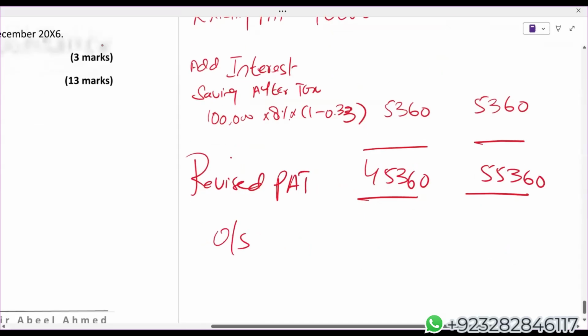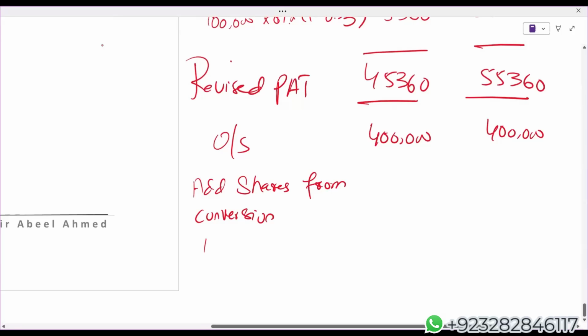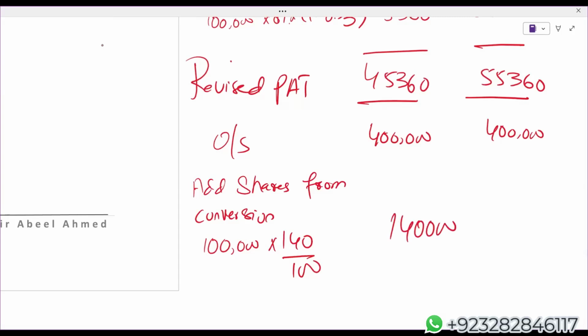Ordinary shares, we already have 4 lakh. Now simply add shares from conversion. Convertible bond is 1 lakh, 140 upon 100, 1 lakh 40. Let me repeat, whenever more than one conversion option is given, always go for the highest one. So 540.